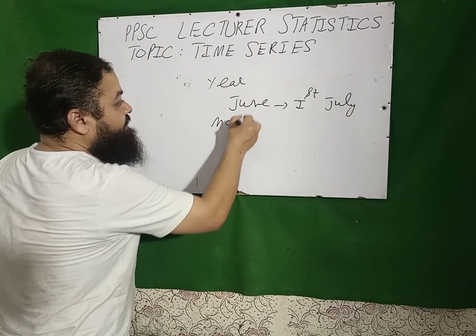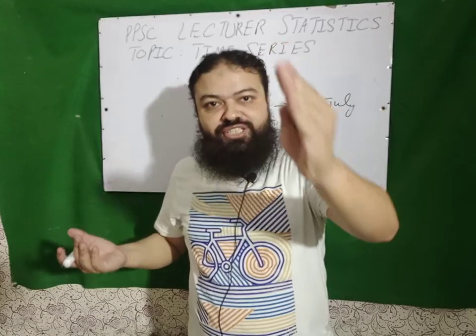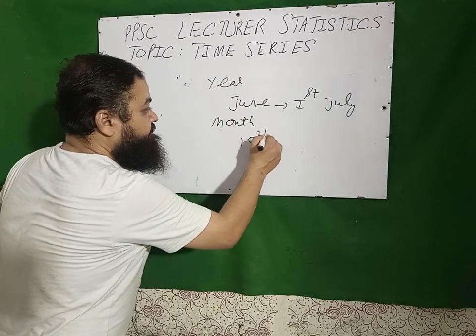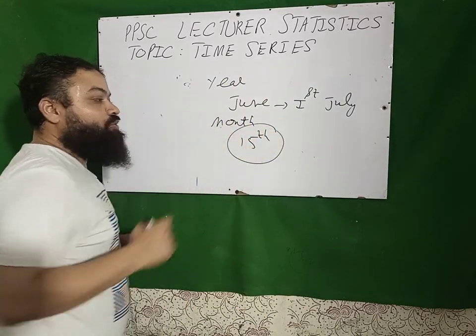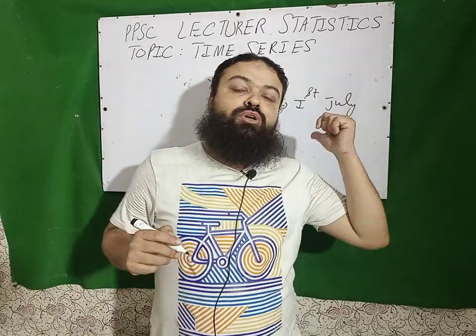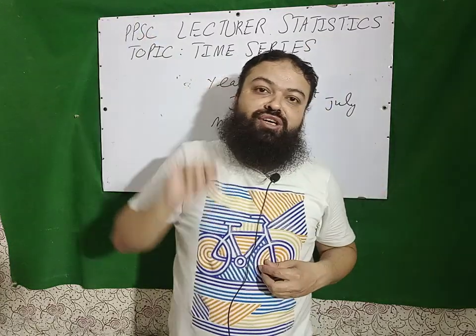And if I talk about the month, if I collected the data of prices of rice month wise, January, February, March, April, May, June, then the 15th of the date will be the middle value, and that will be the indicated value. I will have to take the middle value which will be collected on the 15th of June, 15th of July, 15th of August.